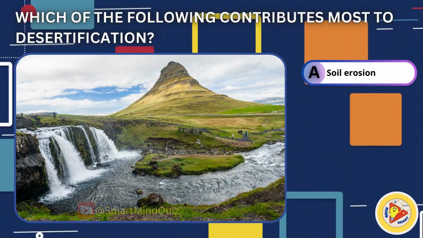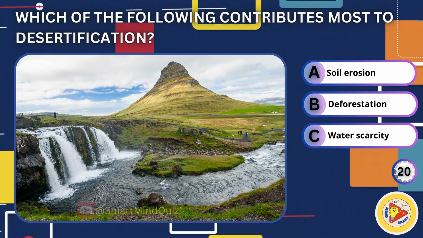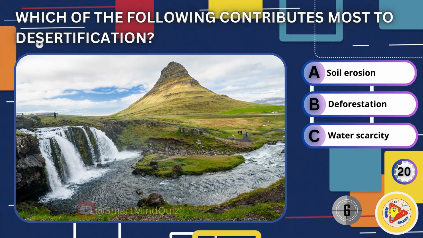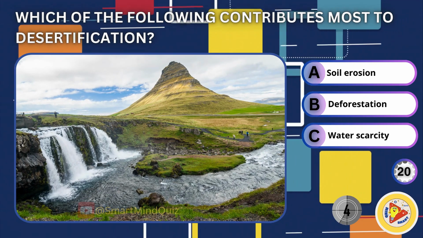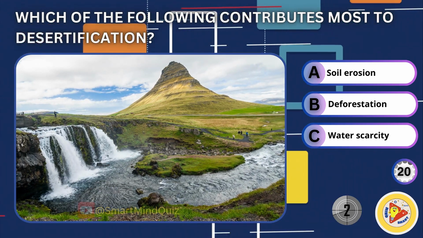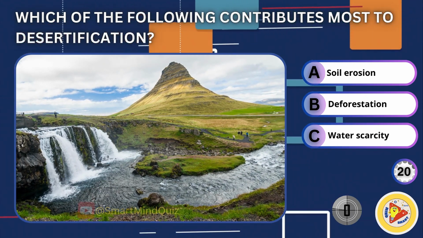Which of the following contributes most to desertification? Soil erosion, deforestation, water scarcity. It is deforestation.